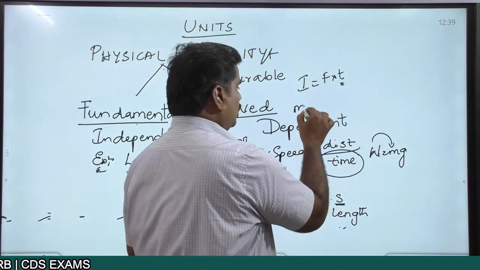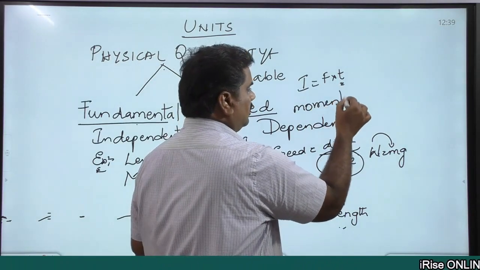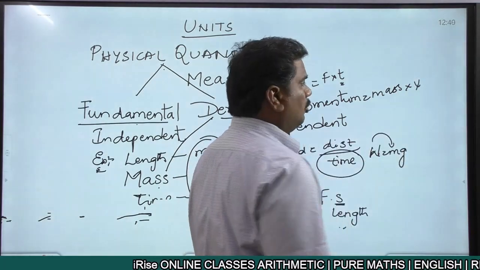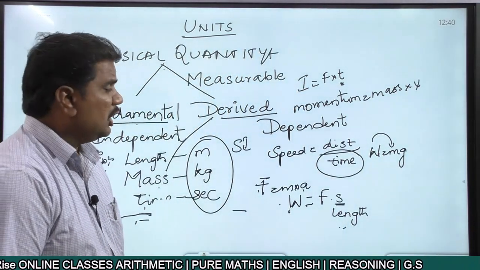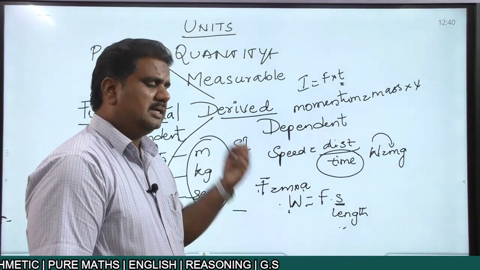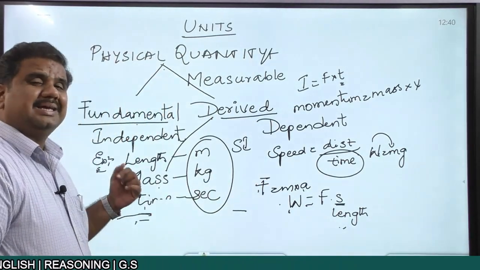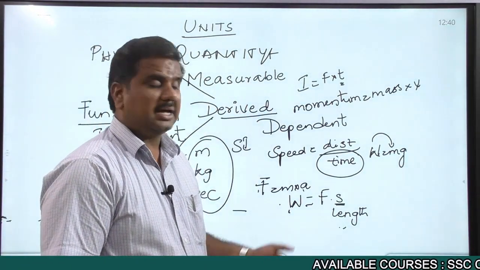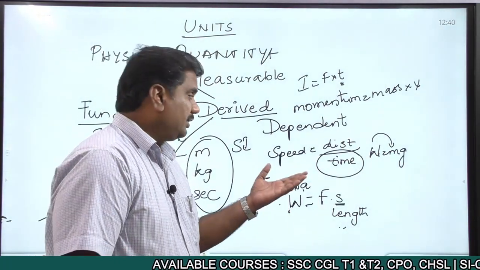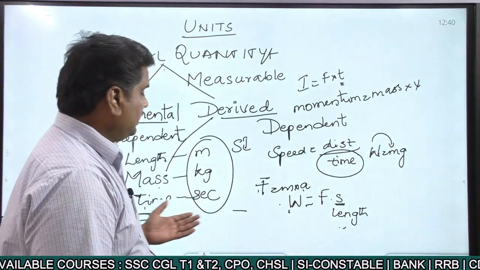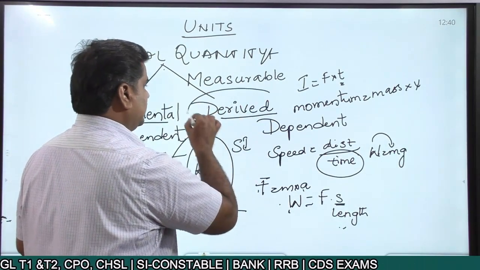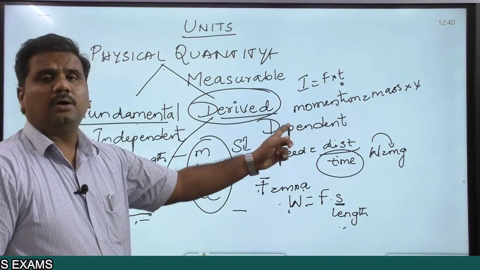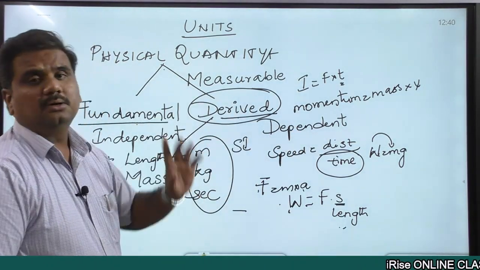Now we talk about one more quantity which you call momentum. Momentum, you talk of this as mass into velocity. Momentum of an object is mass into velocity. So all these particular terms are dependent upon fundamental quantities, either directly or indirectly. In some cases they are dependent directly, in some cases indirectly. So whether directly or indirectly they are dependent on fundamental quantities, that is the reason why we say that they are derived quantities. The quantities which are dependent upon fundamental quantities, we call them derived quantities.